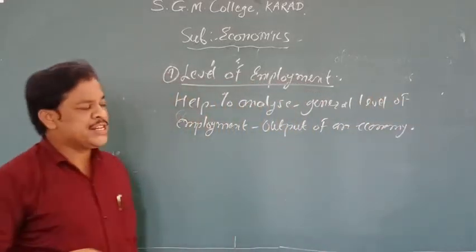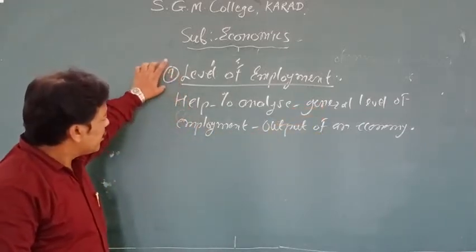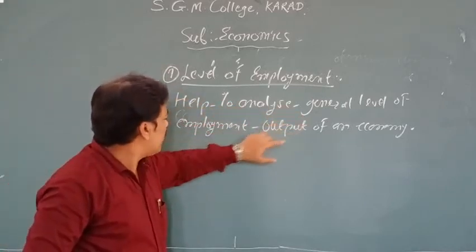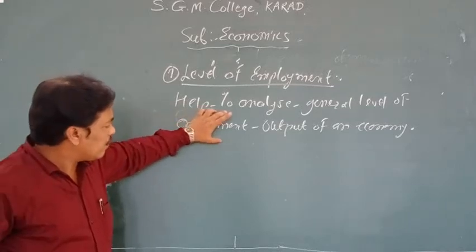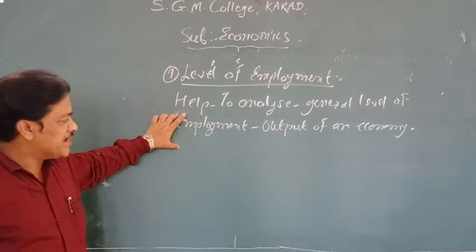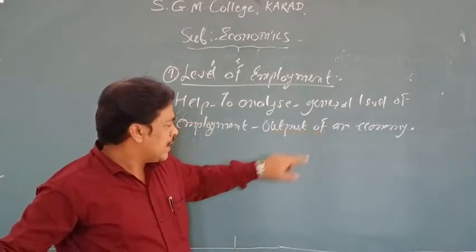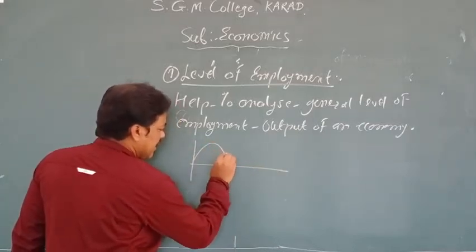So I have already mentioned general price level and general level of income. The study of macroeconomics will help to understand or to analyze the general level of employment. What kind of employment is there in your economy? Whether there is some kind of good condition for employment. If they are getting jobs, then definitely employment conditions are good. At the same time, what kind of output is there? If the economy is at the top, then definitely you can say there is a good condition.